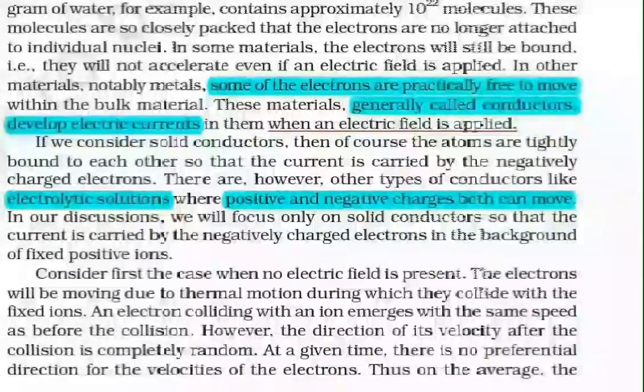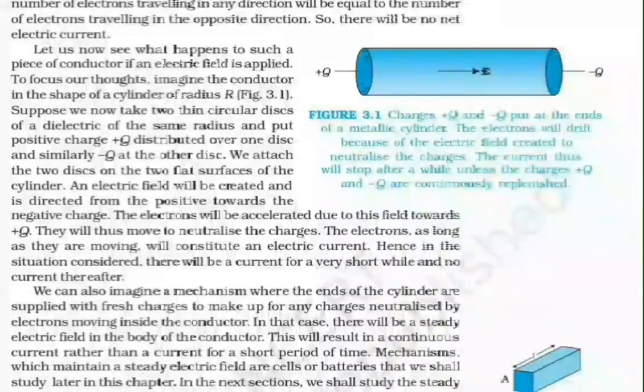Consider first the case when no electric field is present. The electrons will be moving due to thermal motion, during which they collide with fixed ions. An electron colliding with an ion emerges with the same speed as before the collision. However, the direction of its velocity after collision is completely random. At a given time, there is no preferential direction for the velocities of the electrons. Thus, on the average, the number of electrons traveling in any direction will be equal to the number of electrons traveling in the opposite direction. So, there will be no net electric current.